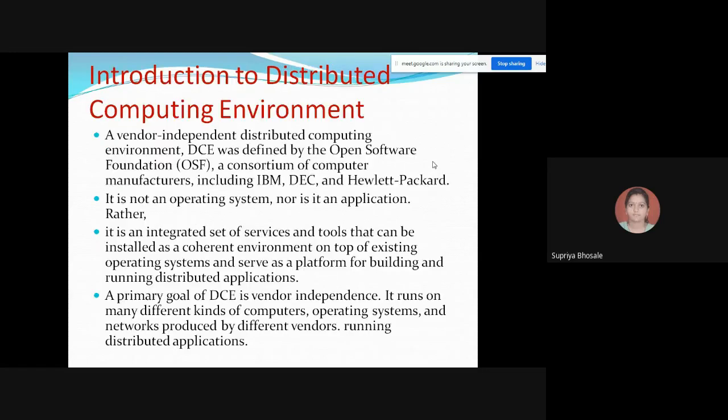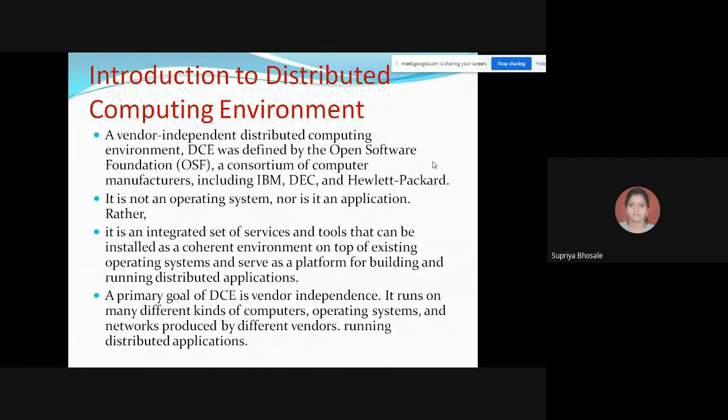Now we are turning towards the next part, that is introduction to the distributed computing environment. So what exactly is the DCE, distributed computing environment? It is not an operating system, nor is it an application.